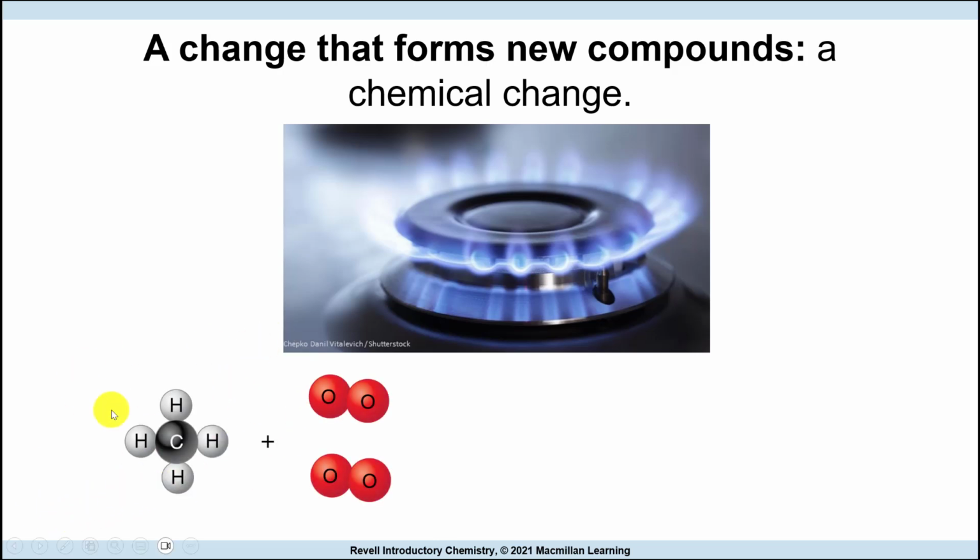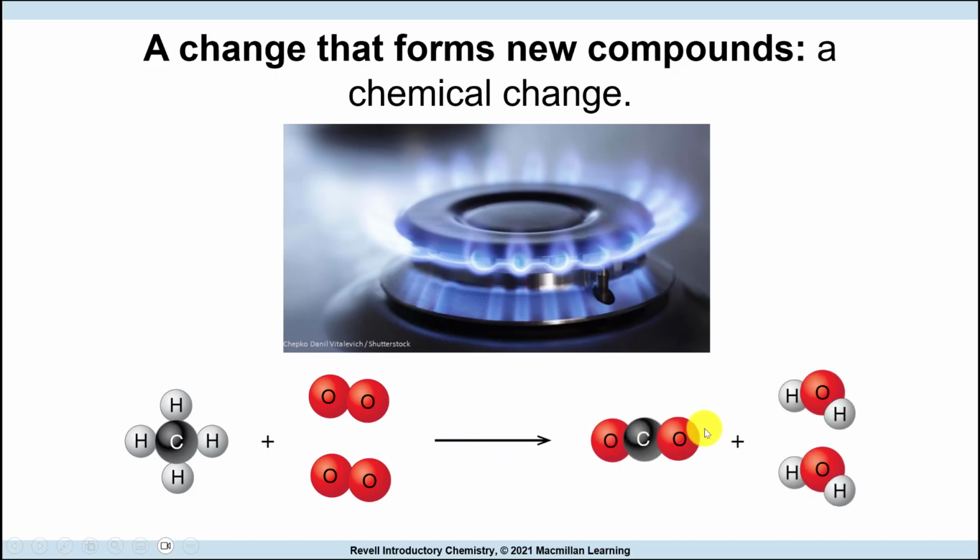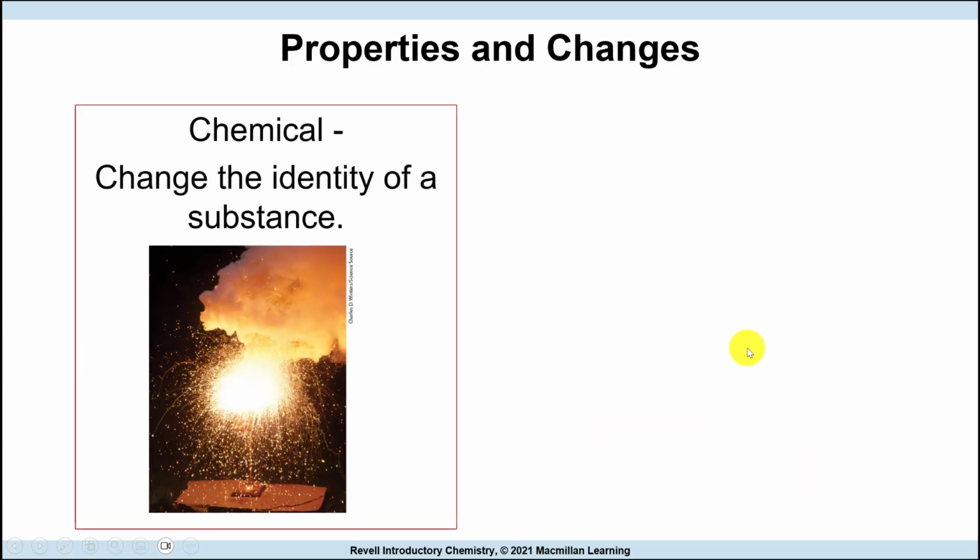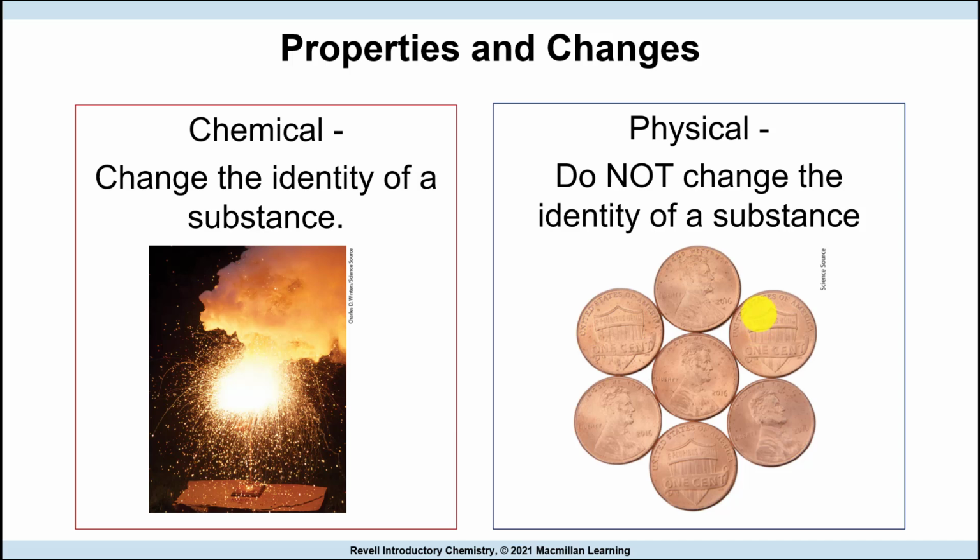Here I have methane. That's natural gas we have at home. We react that with oxygen from the air, and we make carbon dioxide. We have two oxygen and a carbon, and then we make water. That's a chemical change. That's a chemical reaction. You see that after the reaction, we don't have this structure, we don't have this structure, we have new structures. We say then that a chemical change alters the identity, a physical change does not.